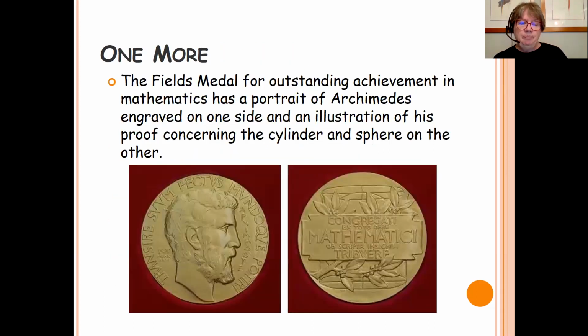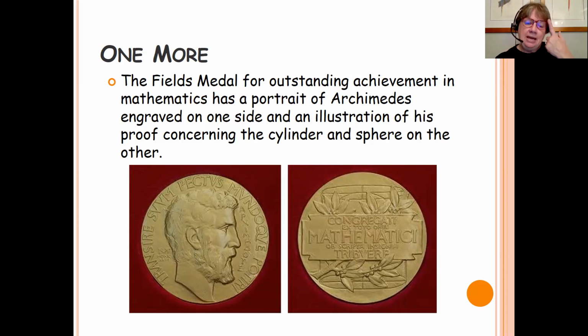And then finally, the Fields Medal, which is kind of the Nobel Prize for mathematics. There is no Nobel Prize for mathematics. So you'll notice that no mathematician is going to get one unless a mathematician gets one in another field. And that's what John Nash did. He was a mathematician who got the Nobel Prize for economics. But the Fields Medal is for outstanding achievement in mathematics. And on one side of it, it has a portrait of Archimedes.